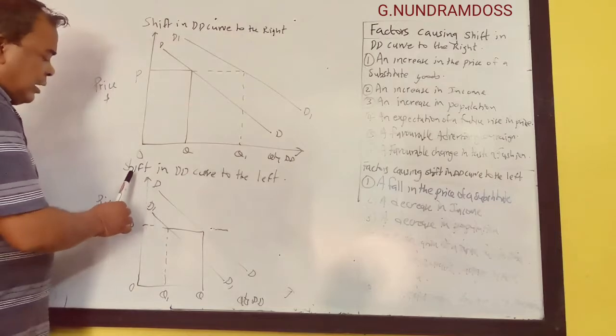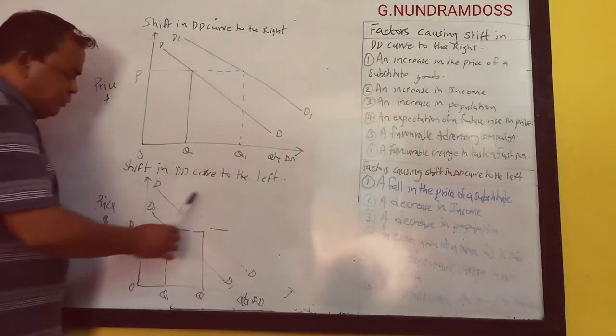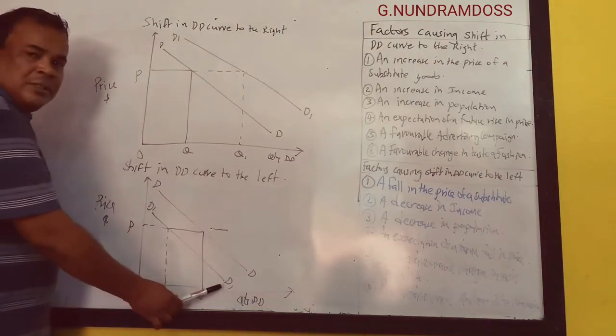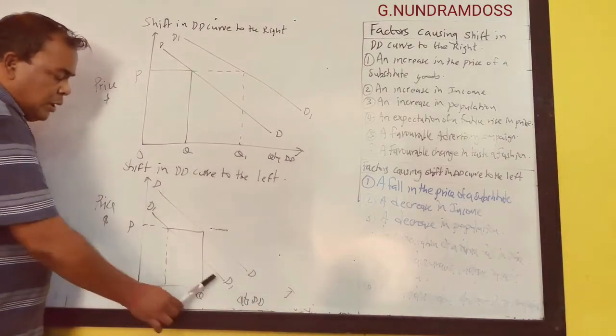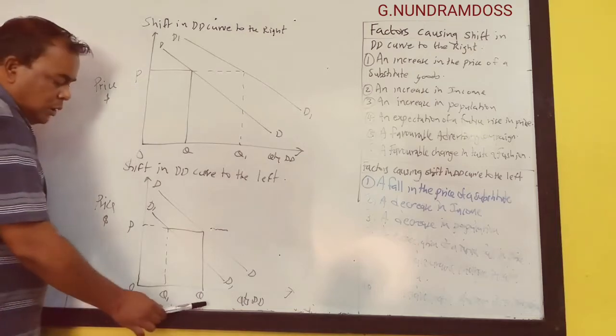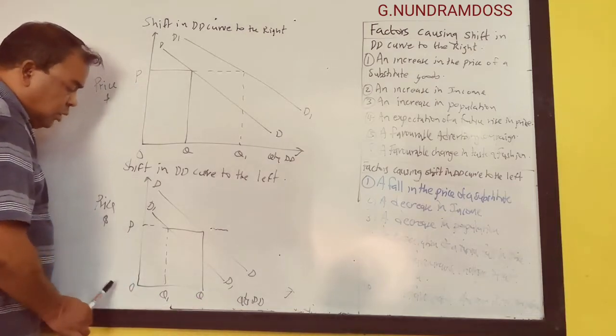So here we have in the diagram shift in demand curve to the left. The original demand is DD. Demand shifts to the left from DD to D1. Price remains the same. Quantity demanded decreases from OQ to OQ1.